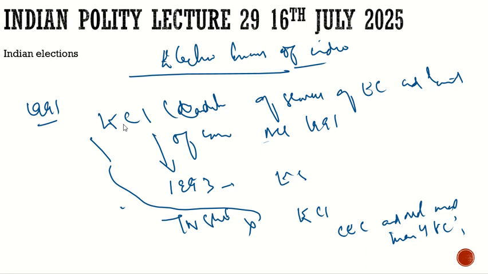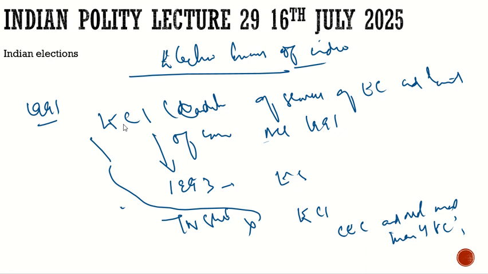Now, in 1991 this law was formed and it was challenged in 1993, and eventually it was amended in 1993 when it was challenged in the court. The courts rejected the plea, and it was said that it is very much constitutional, and finally the number changed. The Election Commission of India will consist of the chief election commissioner and not more than 4 election commissioners.